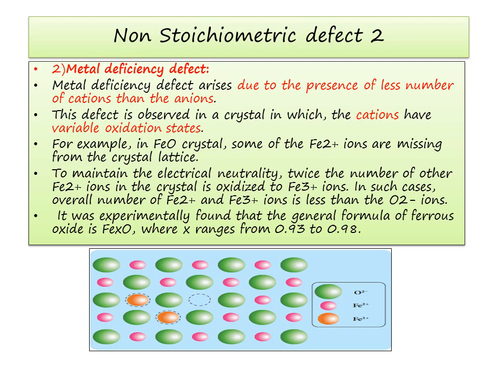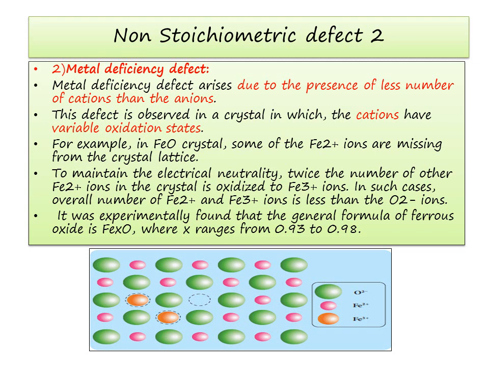Metal deficiency defect arises due to the presence of less number of cations than the anions. It occurs in the case of crystal in which the cations have variable oxidation state. If you take ferrous oxide, Fe can have +2 oxidation state as well as +3 oxidation state. Here in this picture, one of the pink balls is missing, that is Fe2+ is missing from its crystal lattice. And so in order to maintain the positive charges, two pink balls became orange balls because the two positive charges are taken up by this nearby Fe2+.